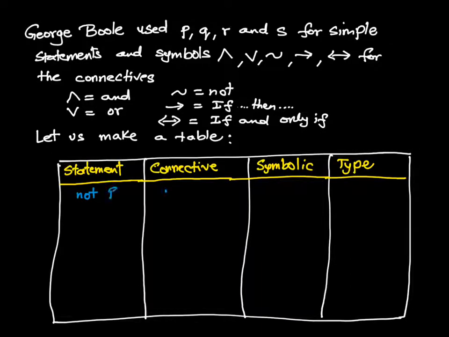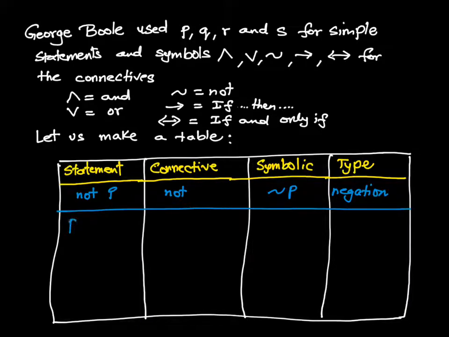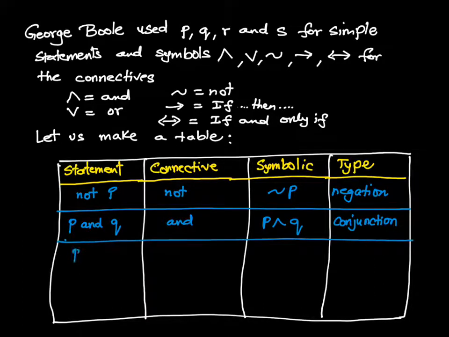So the first one is not P. Not is the connective, which is a squiggly line, P, which is the negation, right? So whenever there's a not, you always put a squiggly before P. P and Q: and is an upside down V, and that is a conjunction, which is like the and. Then P or Q is the or, which is the disjunction, which means either P or Q.